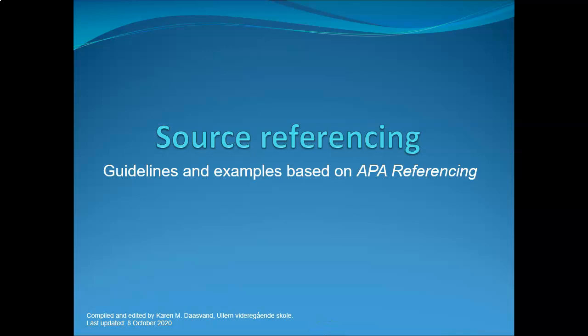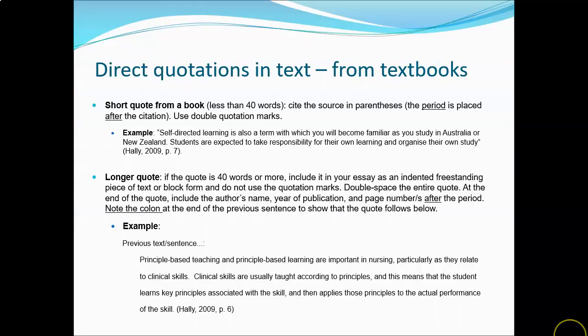Source referencing, guidelines and examples based on APA referencing. Direct quotations in text from textbooks. Short quote from a book, less than 40 words. Cite the source in parentheses. The period is placed after the citation.